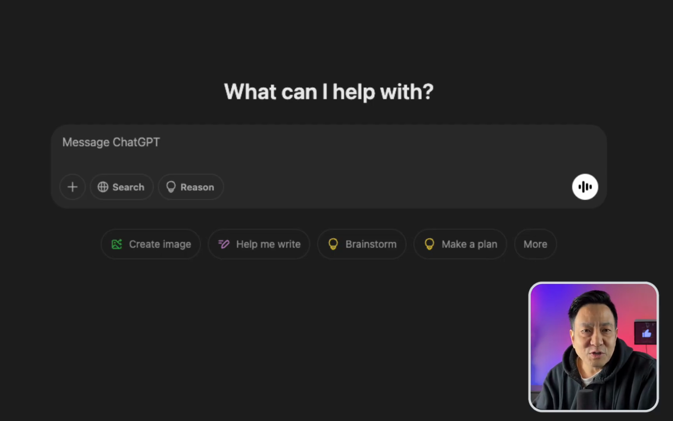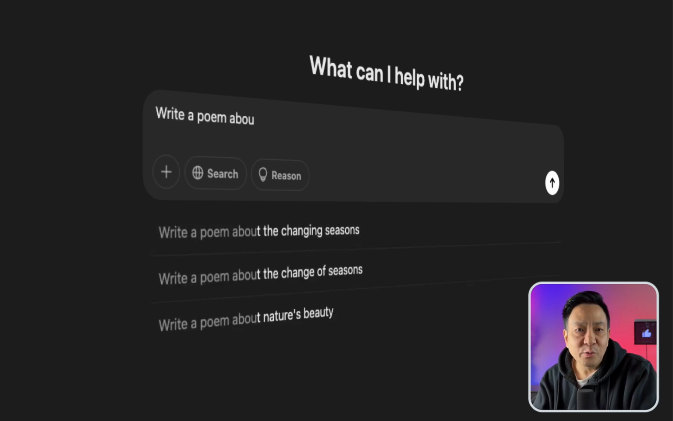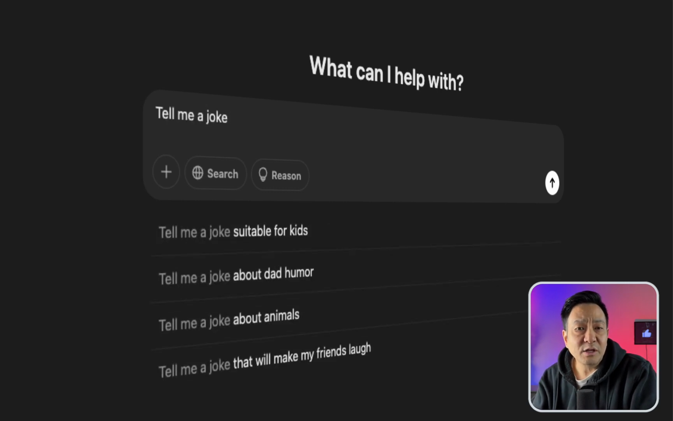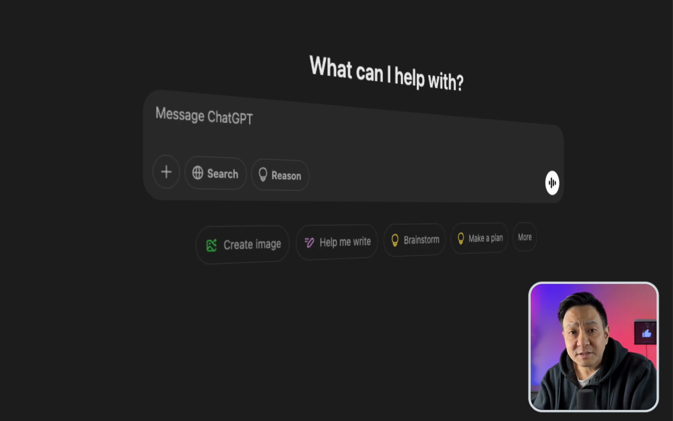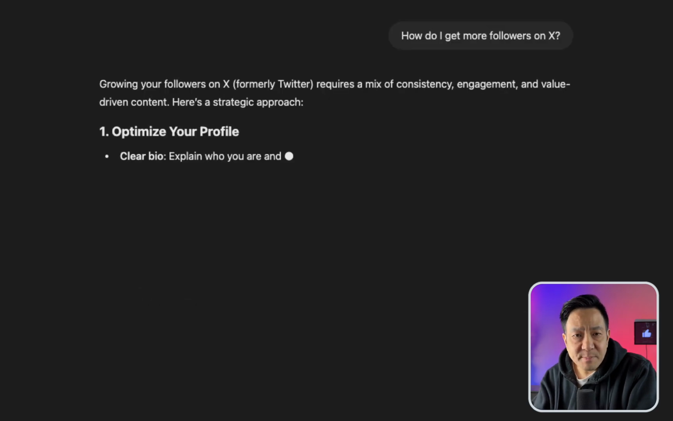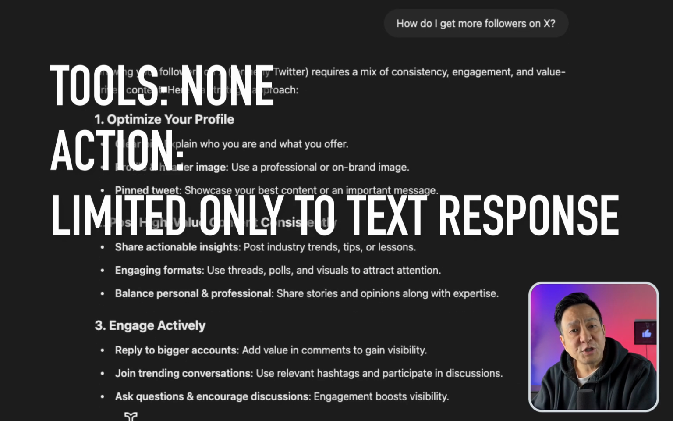But both of these examples are pretty lofty, so here's a more relatable example. When you use something like ChatGPT, you basically ask it a question and it responds with an answer. Sure, it can do novel things like write a poem or tell you a joke, but when it comes to more practical use cases, all it can do is tell you how to do something, since it has no other capabilities than to respond with text. If you were to ask ChatGPT, how do I get more followers on X? ChatGPT would give you a list of steps or tips on how to do this, but ultimately you as a human worker would still have to do the work.